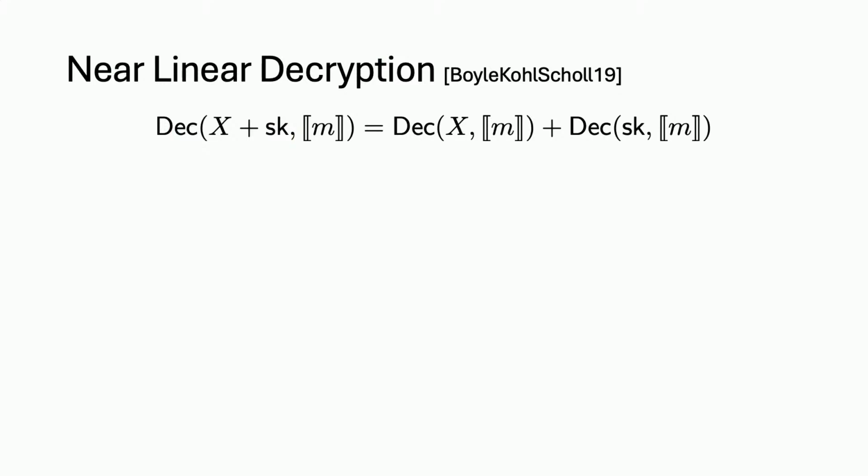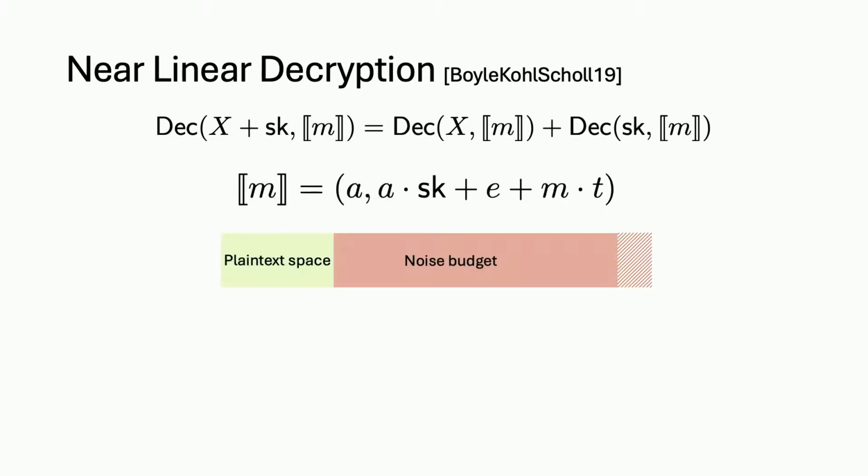For the first part, essentially we just need a near-linear decryption algorithm that gives us all the properties that we need. It's a paper from six years ago, so quite some time. Let's say we have some simple lattice-based encryption scheme.